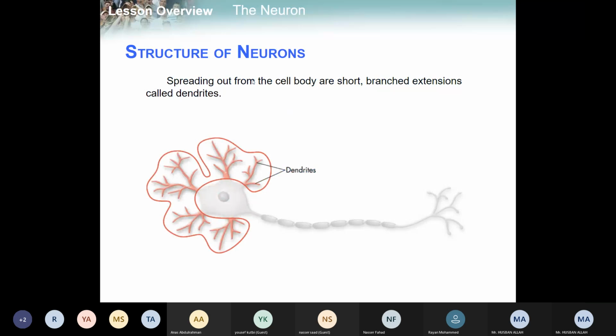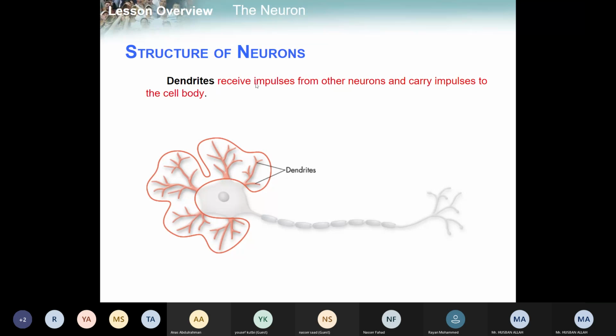Spreading out from the cell body are short branched extensions called dendrites. The extensions which you can see from the cell body, what are they called? These extensions are called dendrites. This is the second part of the neuron.